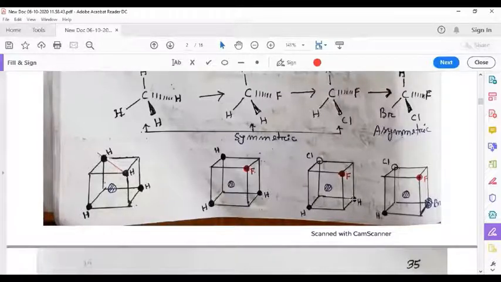Now as we replace one more hydrogen, let's say by bromine, then that plane of symmetry is absent now, because on one side there is hydrogen, on the other side there is bromine. So this way, on replacement of the three hydrogens by different atoms, the methane molecule becomes asymmetric.